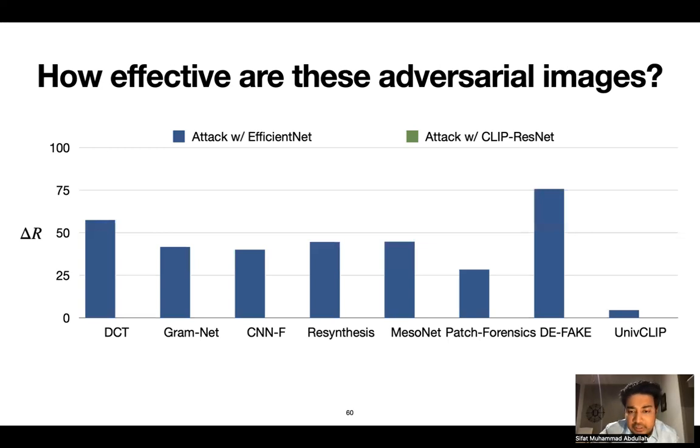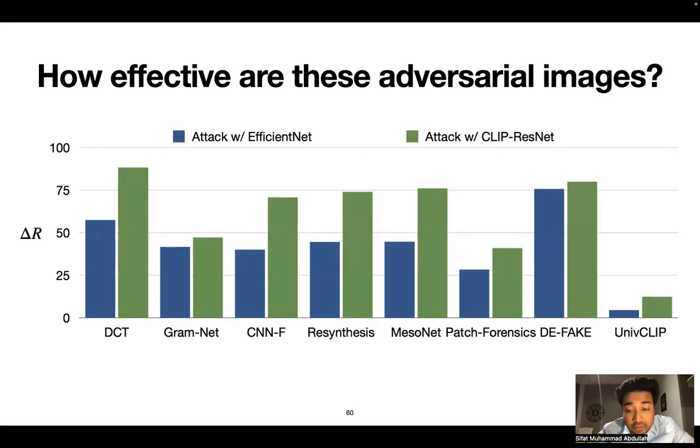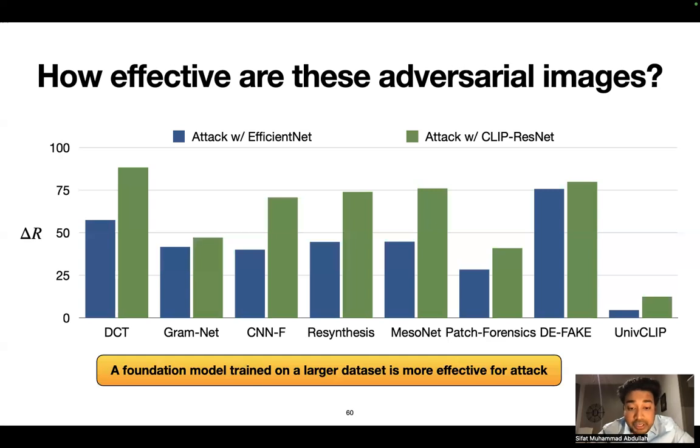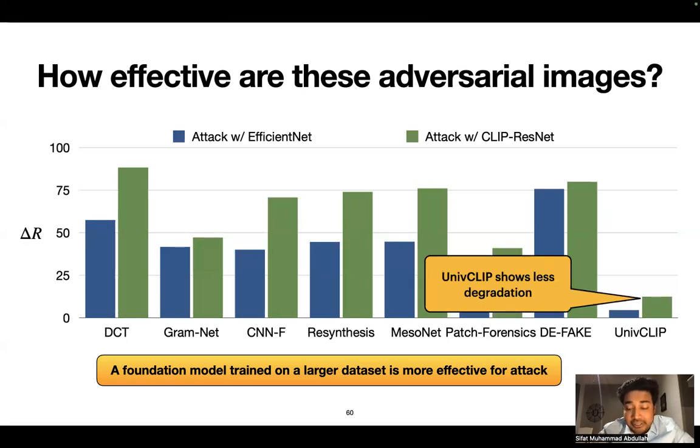Against EfficientNet, we see pretty significant degradation for almost all the defenses. But against CLIP-ResNet, which is a foundation model trained on a larger dataset than EfficientNet, we see more degradation of all the defenses across the board. That means a foundation model trained on a larger dataset is more effective for attack. But note that UnifCLIP shows less degradation compared to the other defenses. And recall that UnifCLIP is a defense that uses features from foundation models for deepfake detection.